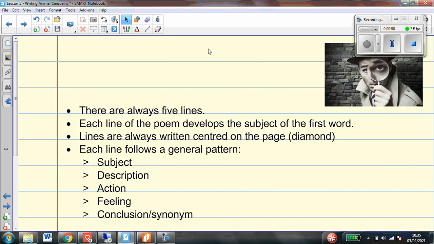Okay, let's have a quick reminder then of what a cinquain poem is. I'm sure you are all experts at this by now. A cinquain poem always has how many lines? That's right, it has 5 lines, and each one develops the subject, which is our first line. So if my subject was apple, my whole poem is going to be about apples. They're always written so that they are in the centre of the page, like a diamond in shape, and each line has something different on it. So subject, description, action, feeling, and then our synonym.